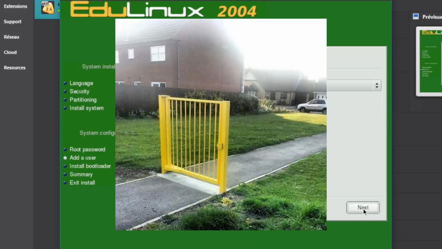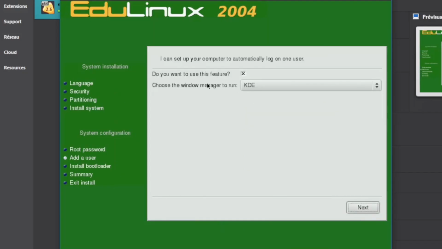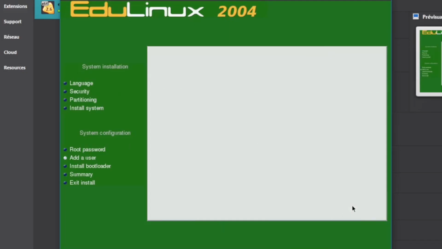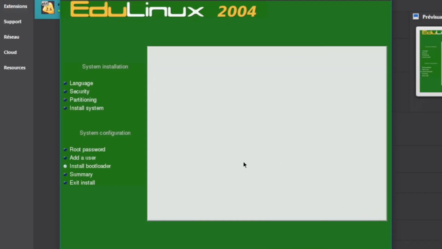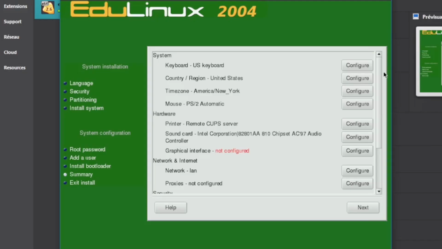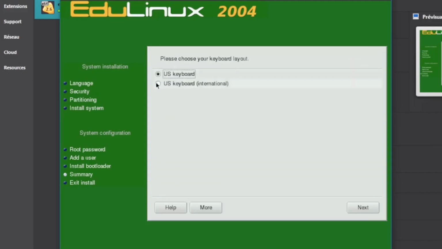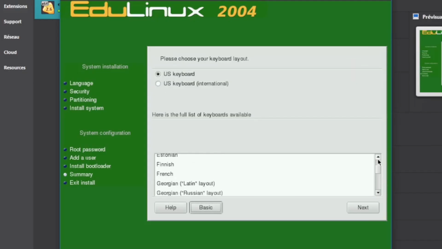Yeah, that is very secure for sure. Do you want to use this feature? Yeah, we're gonna keep it KDE. Now it's installed in the bootloader. First sector of MBR. I'm gonna change that to French Canada. Or maybe it's called Canadian French.